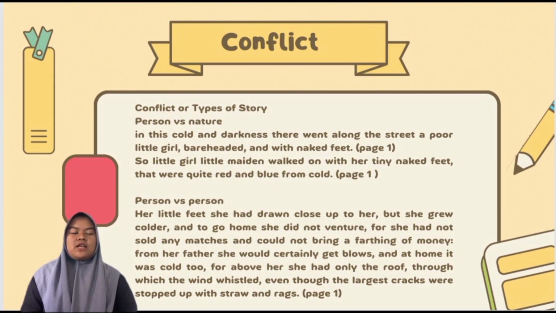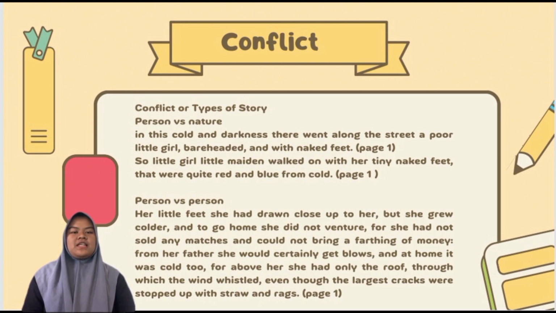Conflict or types of conflict in the story. Person versus nature: in this cold and darkness there went along the street a poor little girl, barehead and with naked feet. The little maiden walked on with her tiny naked feet that were quite red and blue from cold. Page 1.